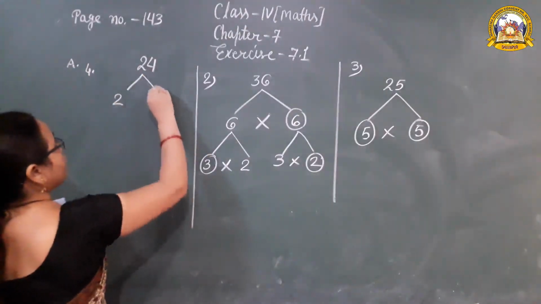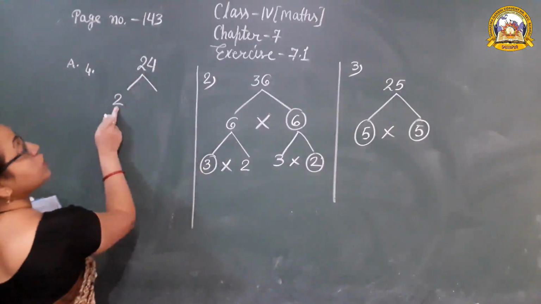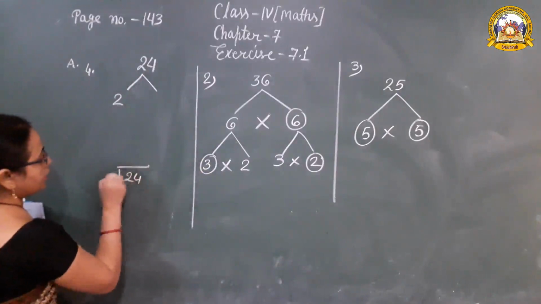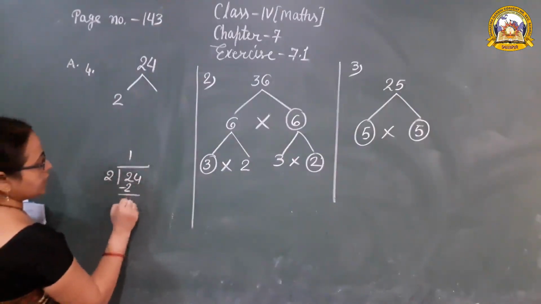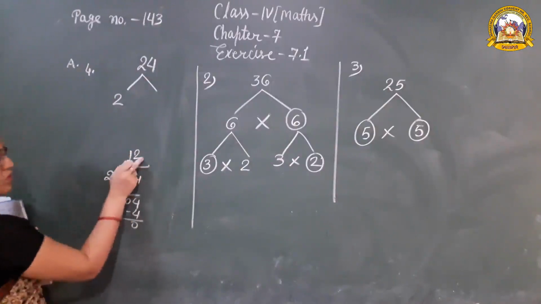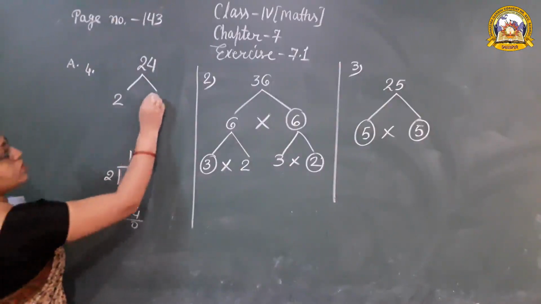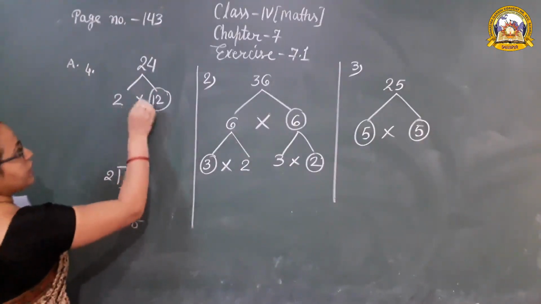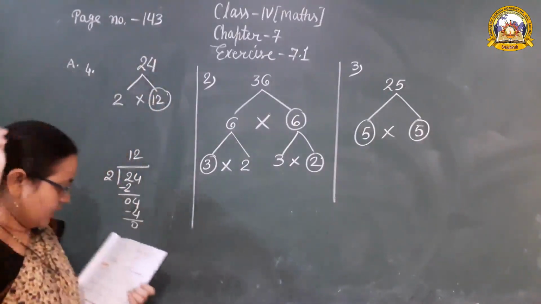So when 24 is divided by 2, we can solve it in the rough work. 2 1s are 2, 2 2s are 4. So what is the quotient? 12. So we write here 12. 2 multiplied by 12, so we get 24.